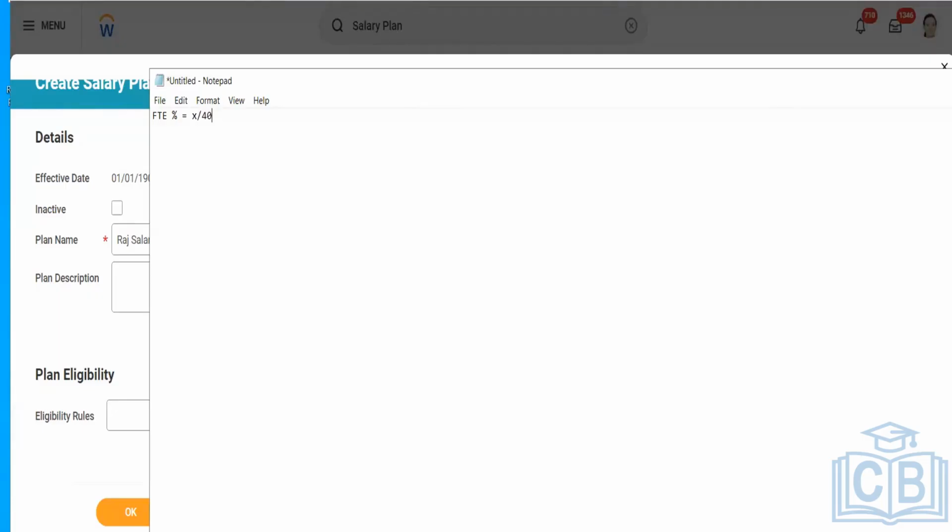For example, for the United States it's 40, for India it's 40, for other countries it's 38 hours; it depends. This FT percentage is calculated upon the default weekly hours that we have for that specific country. Within that, let's take an example: part-time workers normally work in the US around 20 hours, like 0.50.